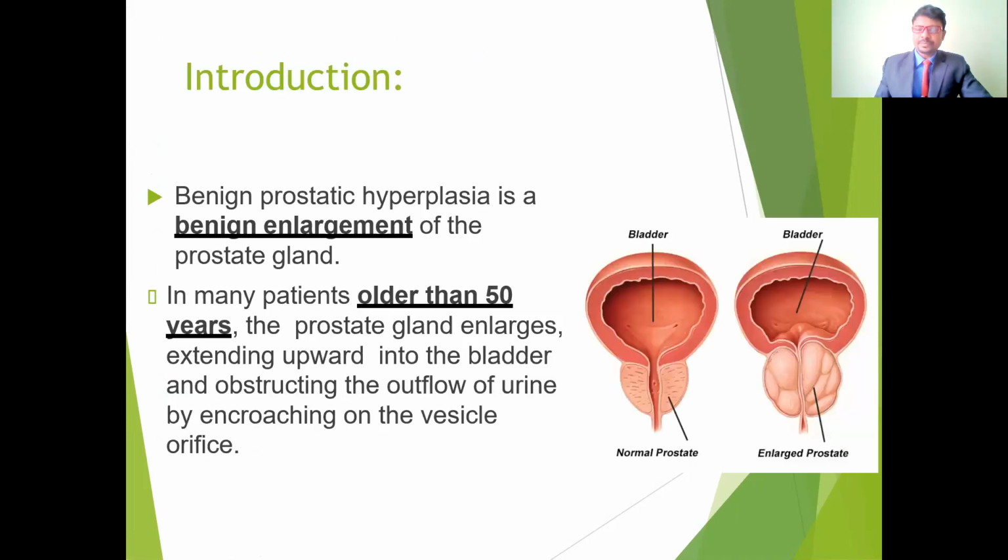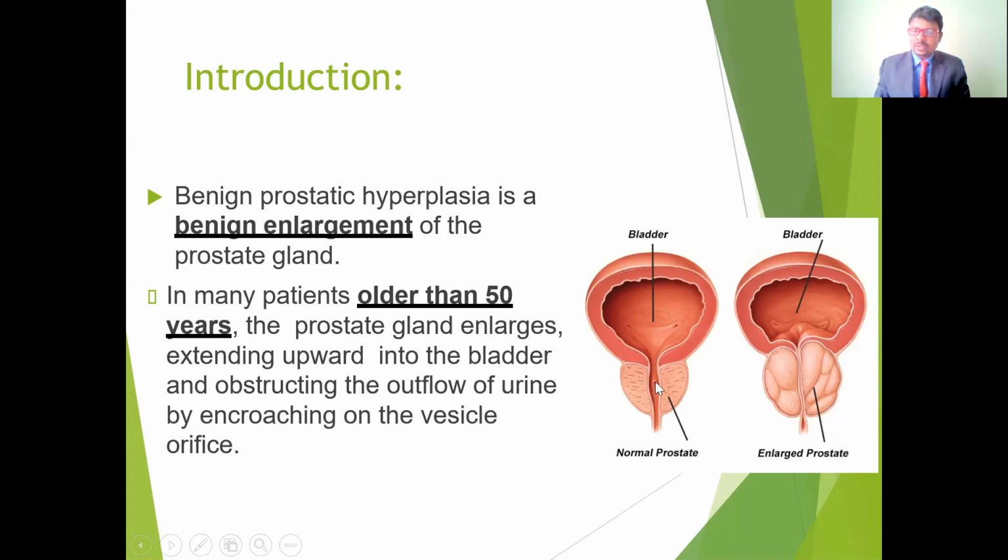If you see, the prostate is located below, near the urinary bladder. It is inferior to the urinary bladder, and it surrounds the urethra. So if any urine is formed in the bladder, the urine will come outside through the urethra.